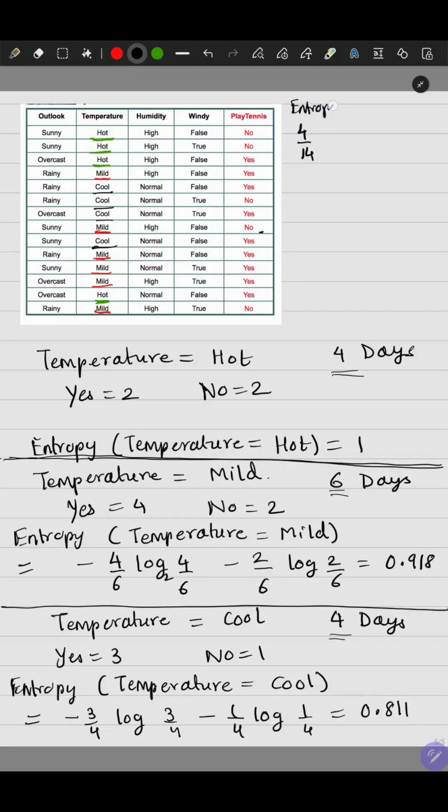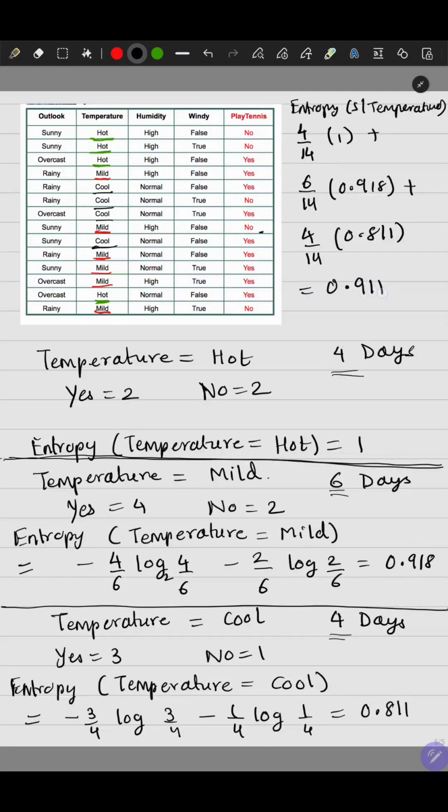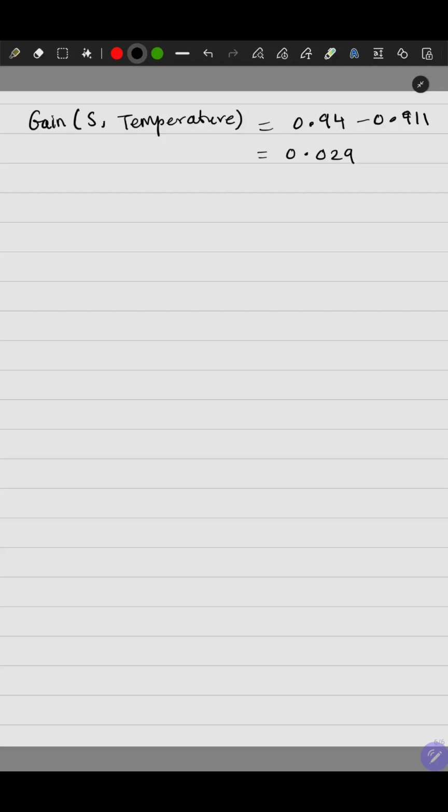So this is the entropy of the data set S when temperature is used as the splitting attribute. So 4/14 times 1 plus 6/14 times 0.918 plus 4/14 times 0.811. You can pause and calculate this. The value will come out to be 0.911. And then what is the information gain now? So gain, when we use temperature as the splitting attribute: 0.94 was the entropy of the entire data set before splitting, minus 0.911. This comes out to be 0.029.